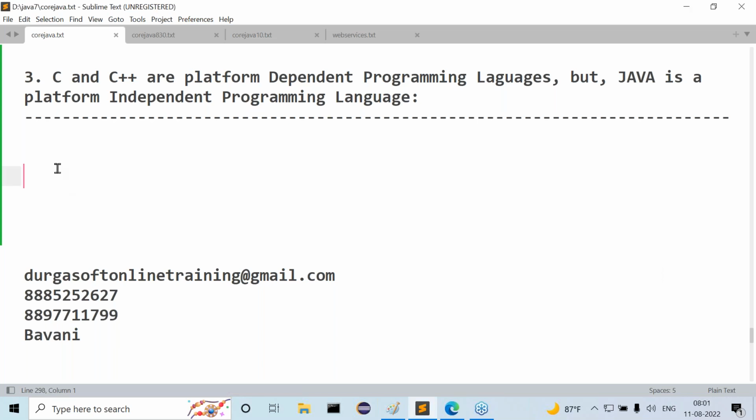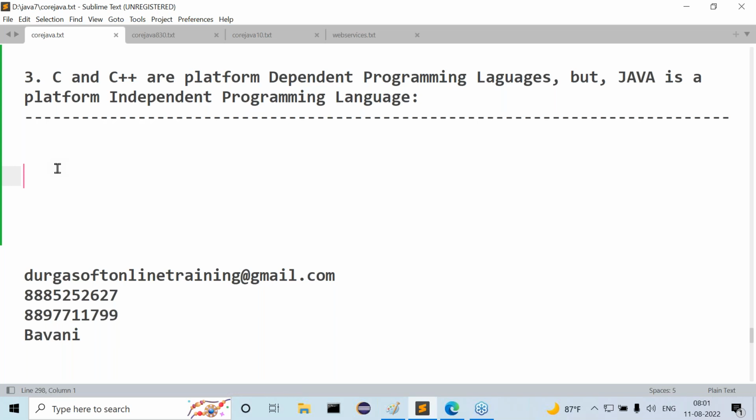When a programming language allows its applications to perform compilation on one operating system and execution on another operating system, then that programming language is a platform independent programming language. Don't write anything here. Let me explain that.